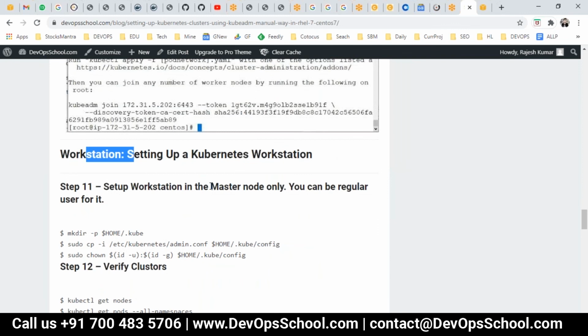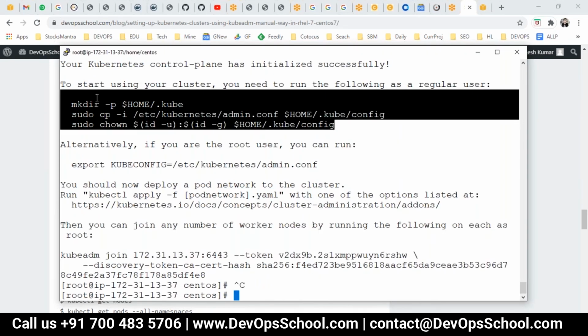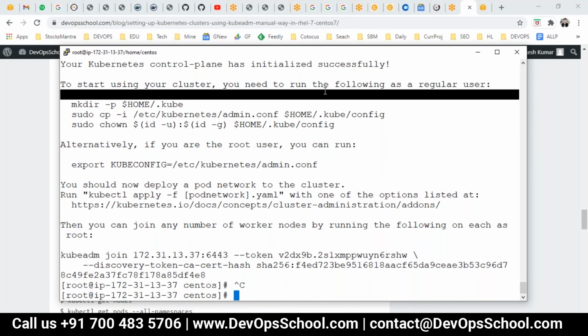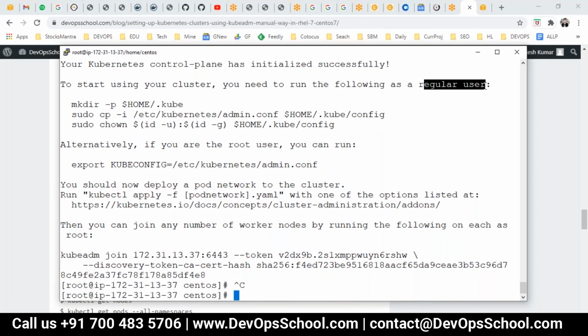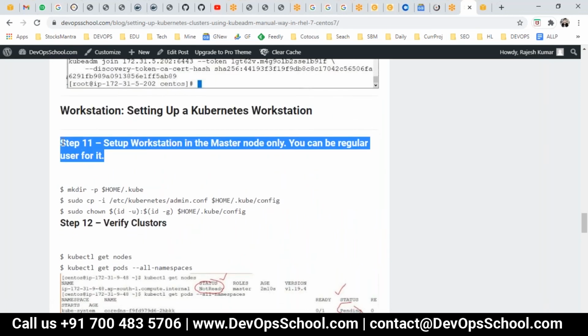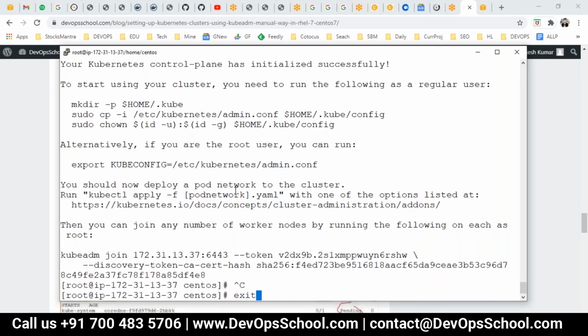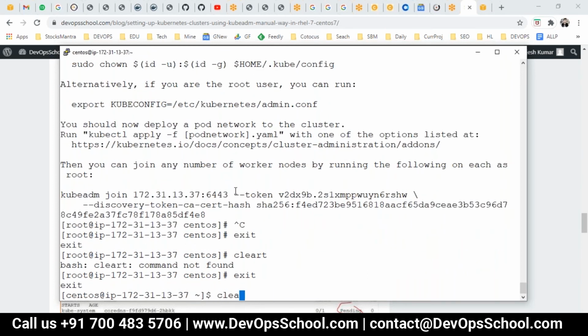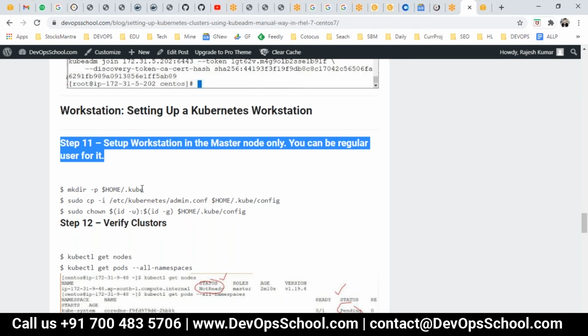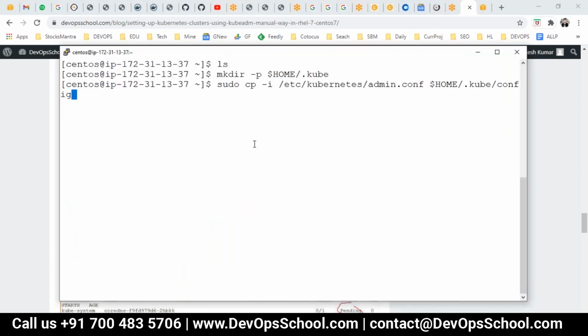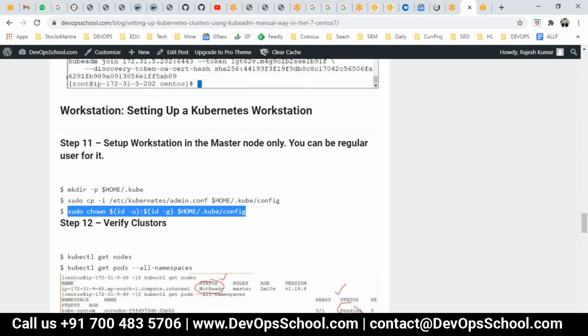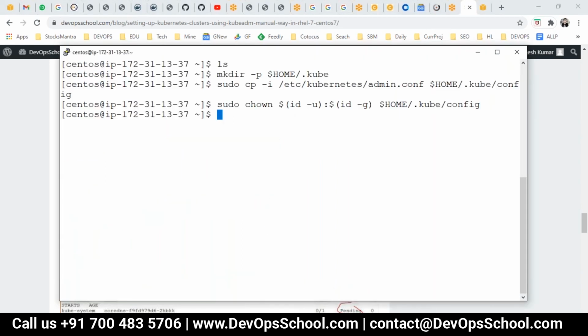Now I'm setting up the workstation using this command only. They're saying that to start using this cluster, you need to run these commands as a regular user. You can do it using the root user also, but you can become a regular user, no problem. Here I will just follow whatever it says. Regular user means non-root. This is the non-root CentOS user. Now using that, I will run these commands. Either you follow the instruction which you got, or this one is the same thing. Copy paste. So this will set up your workstation.